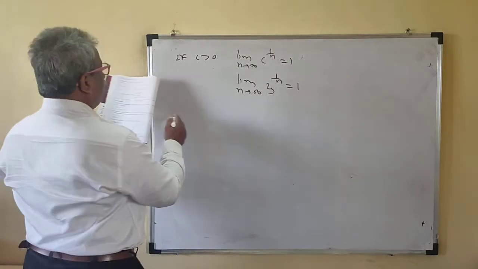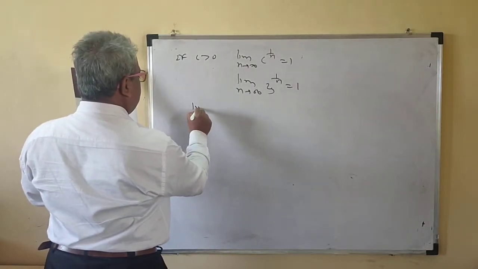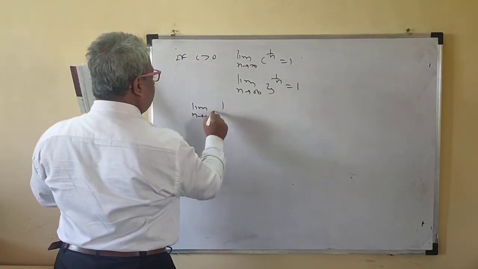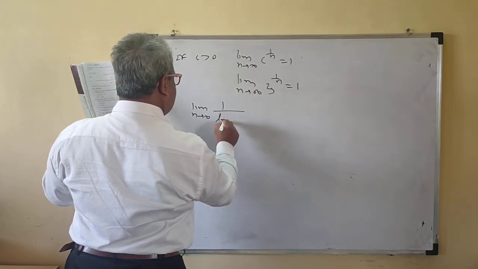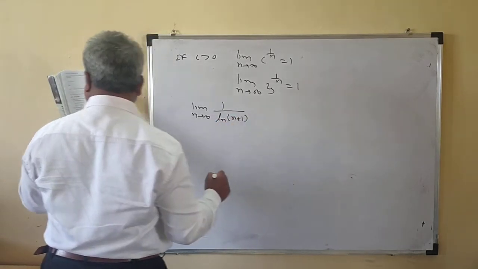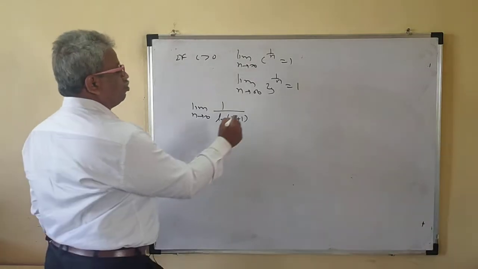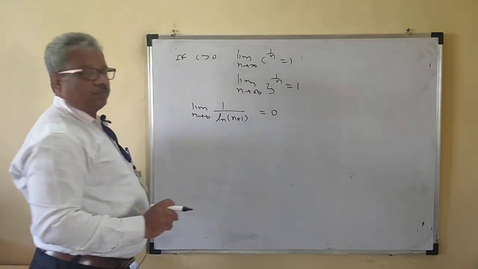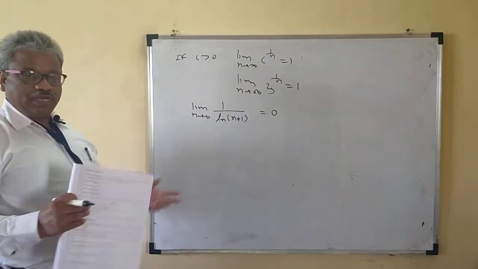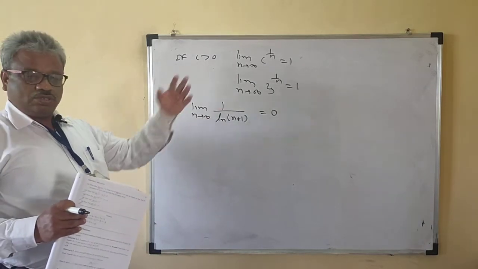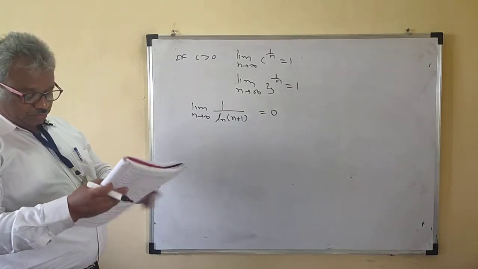Also, limit n tends to infinity of 1 upon ln of n plus 1, where ln means log, is also 0, because log of infinity is not defined actually. So this is 0.